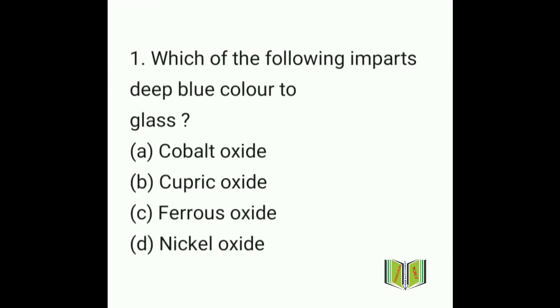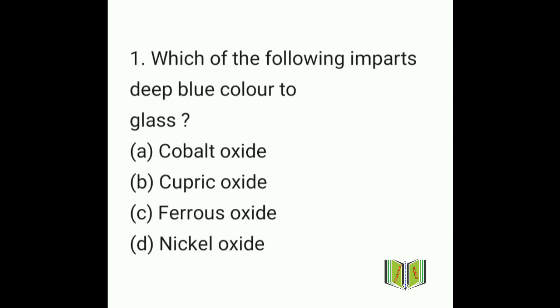So the first question is in front of you. Which of the following imparts deep blue color to glass? Option A, cobalt oxide. Option B, cupric oxide. Option C, ferrous oxide. And option D, nickel oxide. So friends, you have to pause the video and give the answer on the paper sheet. And finally, you have to evaluate yourself and put your score in the comment box.